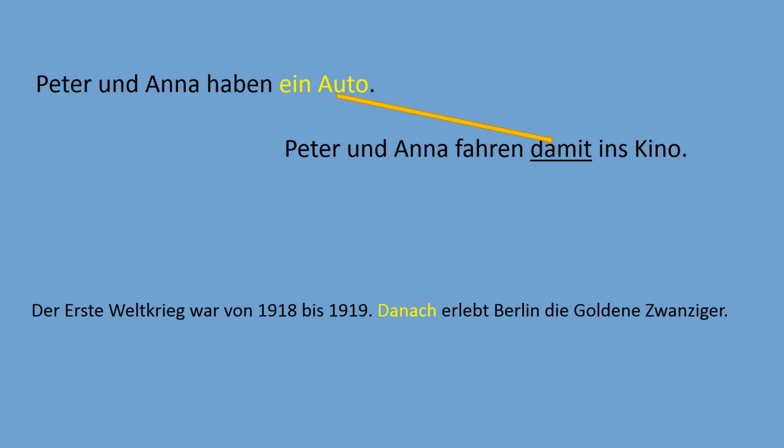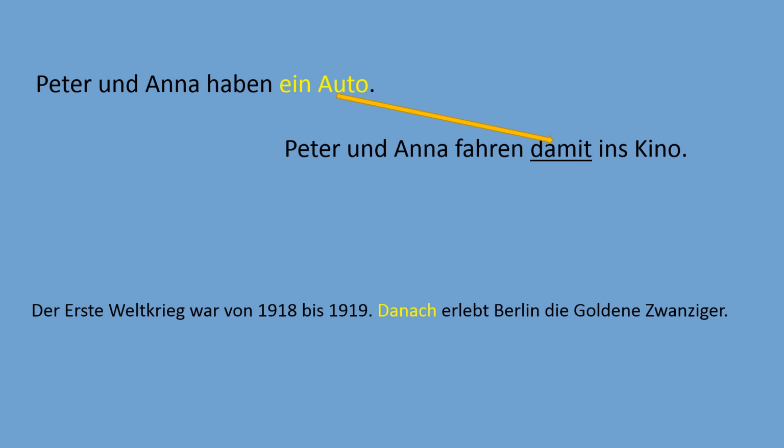We know that the preposition nach means after. So we translate it as after it. So practically, after some kind of event, Berlin came into the era of the golden 20s. But what was the event? After what event did Berlin turn to this historical situation?